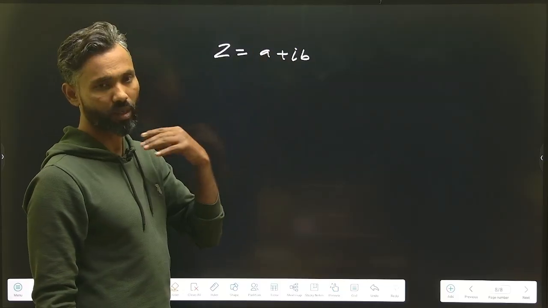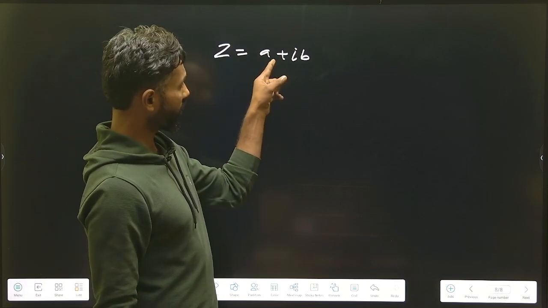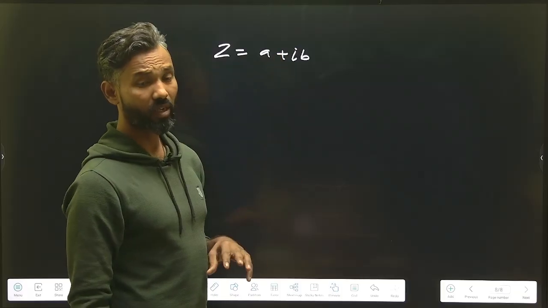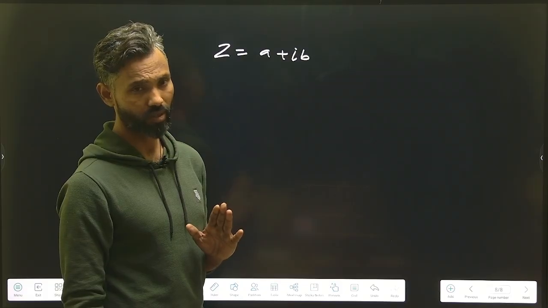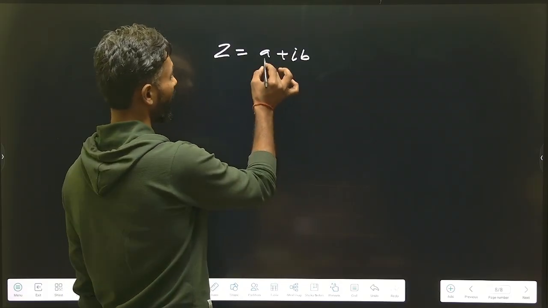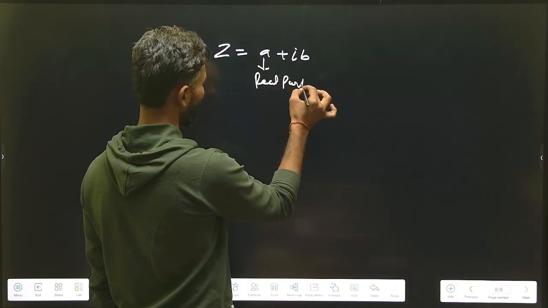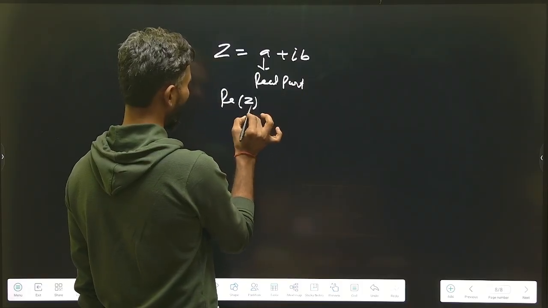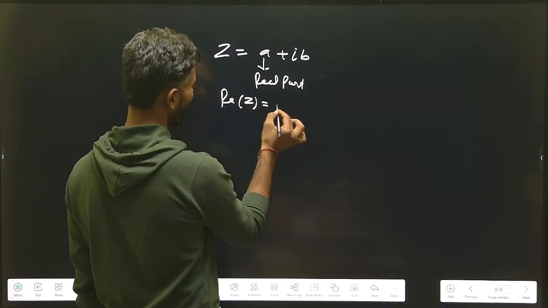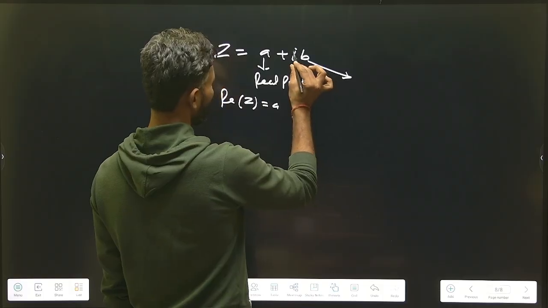One is after plus, that is iota b. Always remember, the term which is written without iota is known as the real term. This is the real part of complex number z, and it will be denoted as Re(z). I will say the real part of z is equal to a, and this other part means the coefficient of